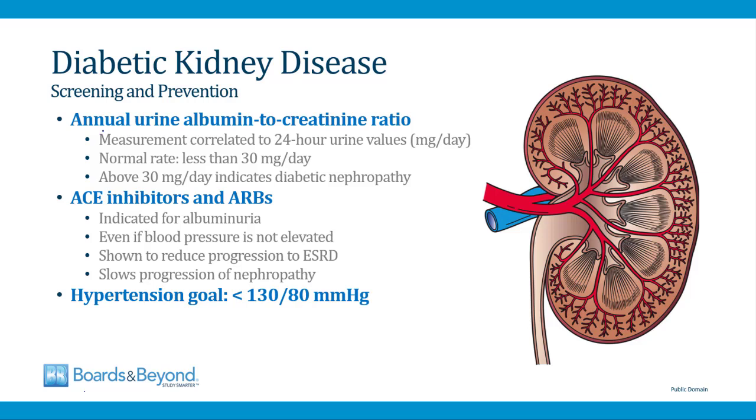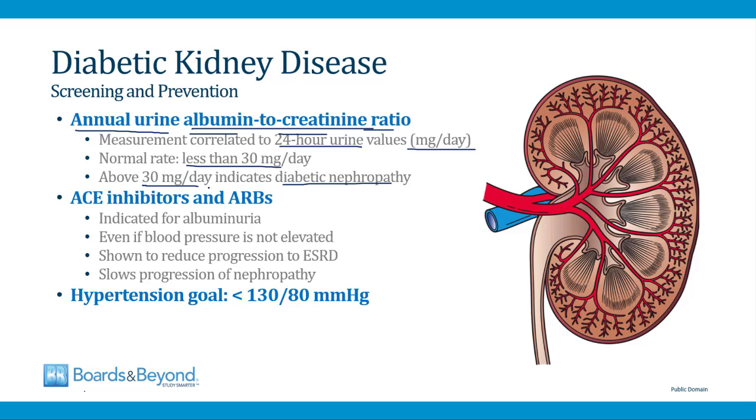Screening for diabetic kidney disease is done through an annual urine test called an albumin to creatinine ratio. In this test, you send a urine sample to the lab, and they determine the albumin concentration and the creatinine concentration, and then they determine the albumin to creatinine ratio. And this ratio can be correlated to a value for 24-hour urinary excretion of albumin in milligrams per day. The normal rate of albumin excretion is less than 30 milligrams per day. Any value above 30 milligrams per day indicates the presence of diabetic nephropathy.